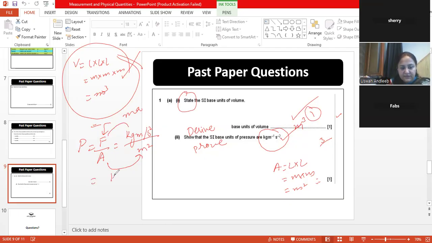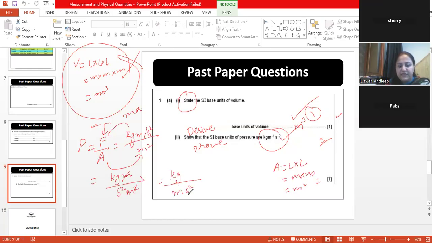So if I just rearrange it, this meter goes down, and this is meter square. I don't know if you know about the indices or not. I can cut it like this. There are 2 meters over here, so 1 meter is cut due to division. So what is left is kg, meter, second square.